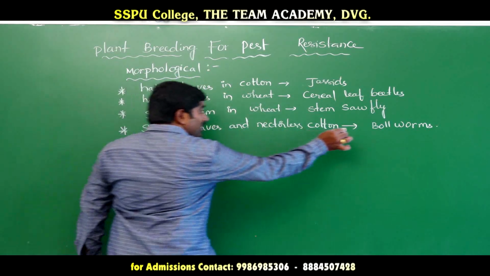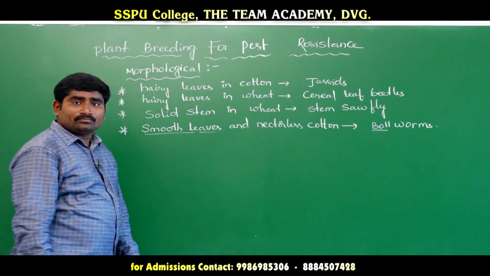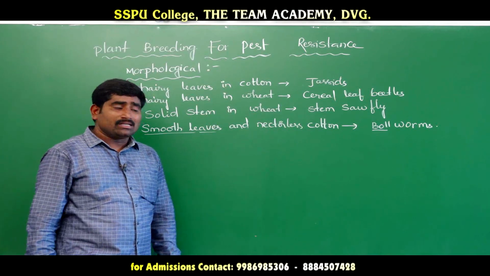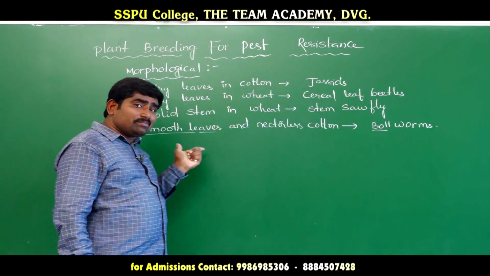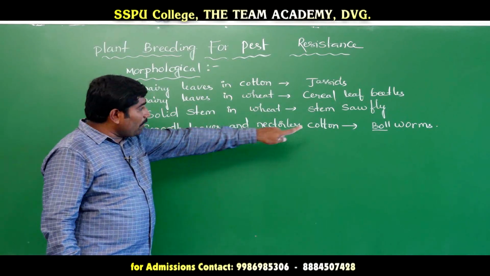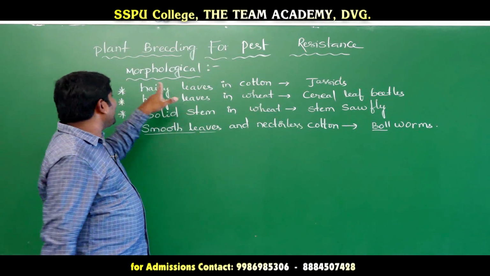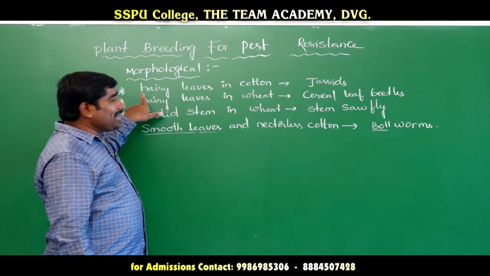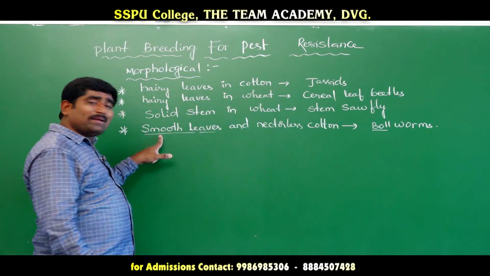So this plant is good for avoiding bollworms. But jassids like smooth leaves, so the jassids may attack this plant, because jassids do not like hairs on the leaves of the cotton plant.